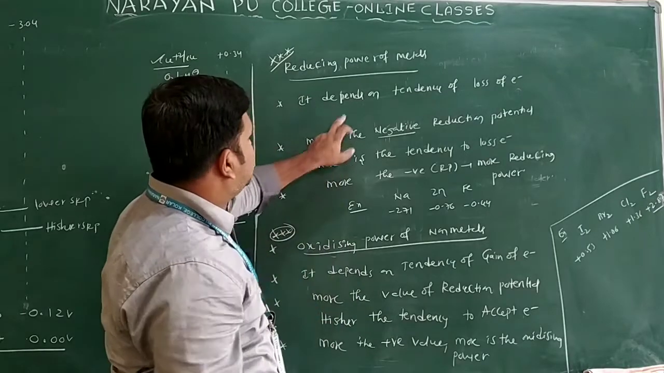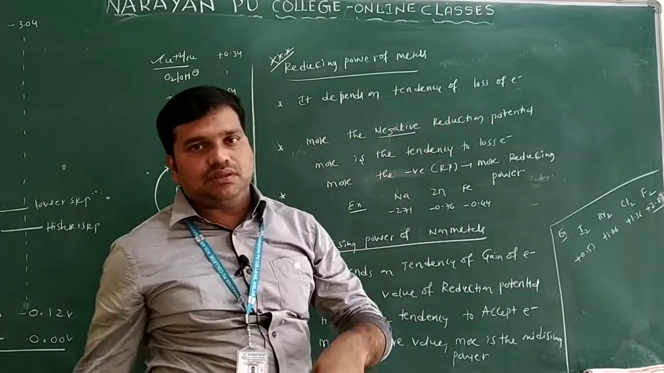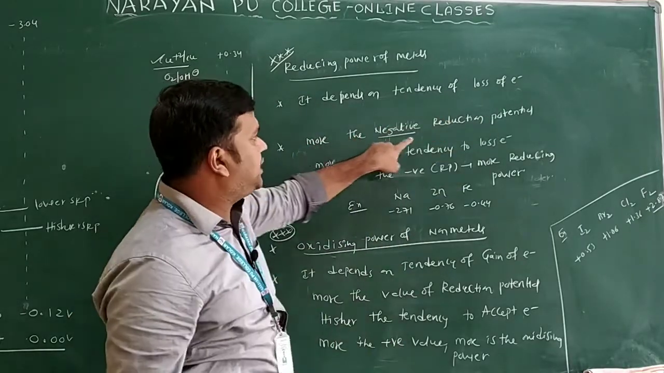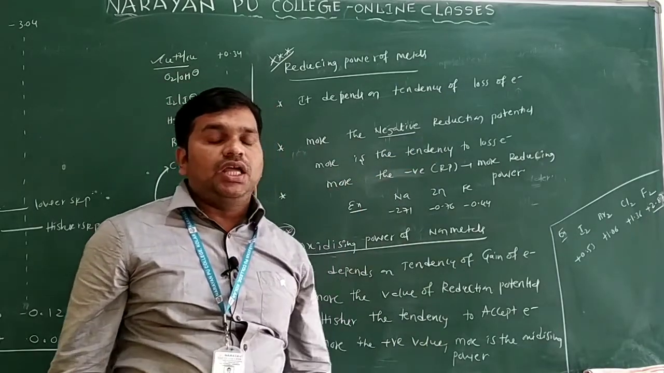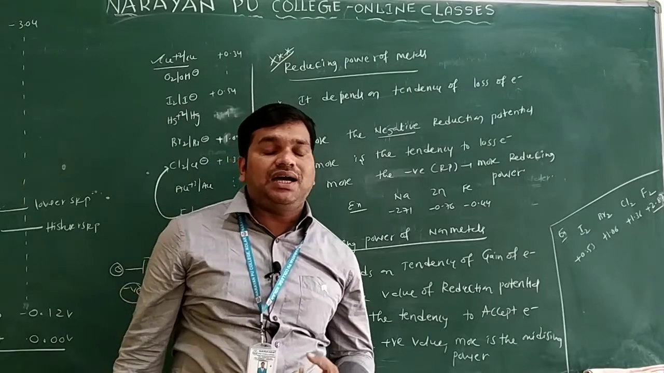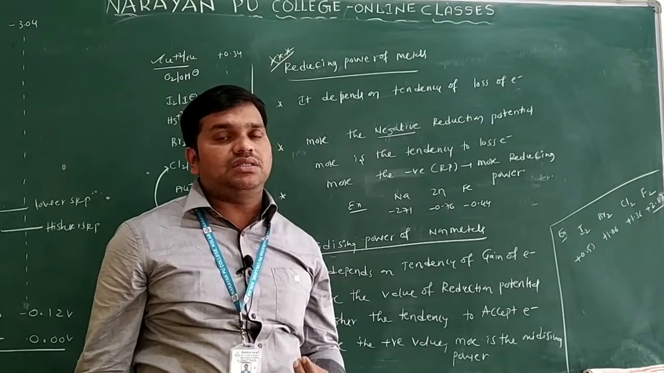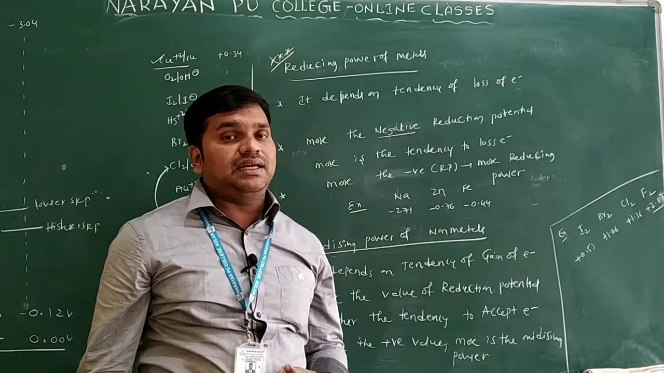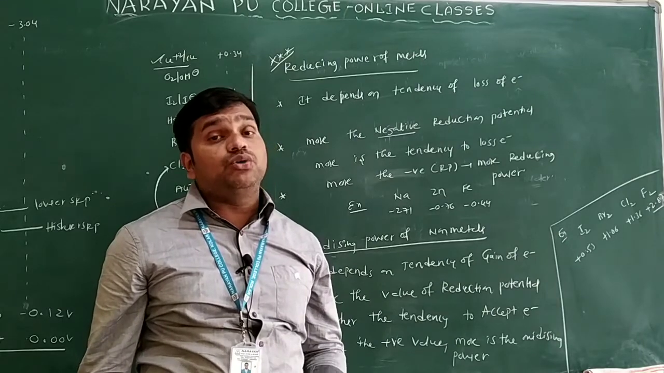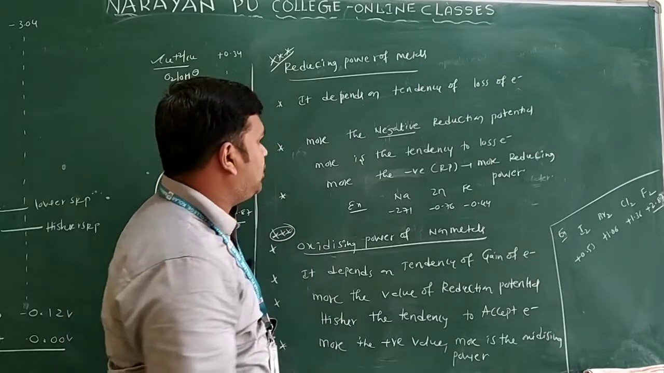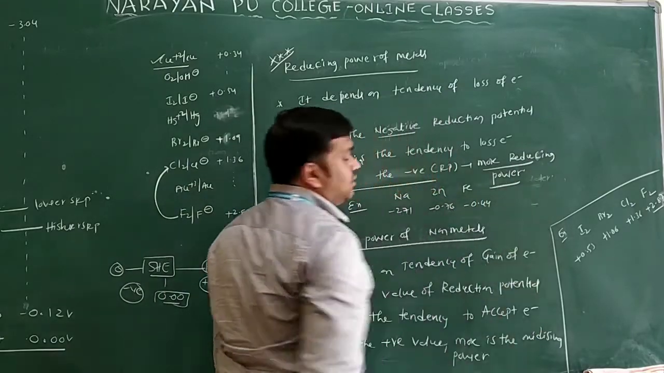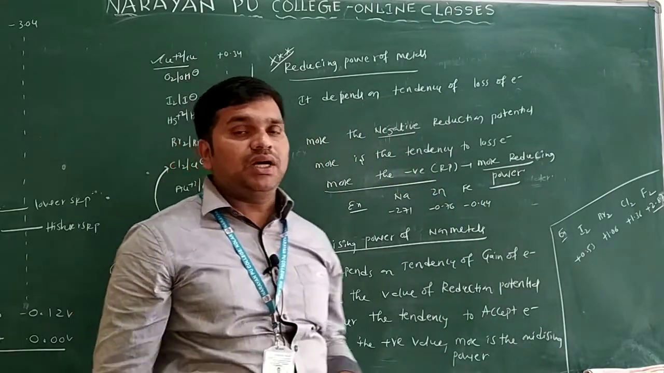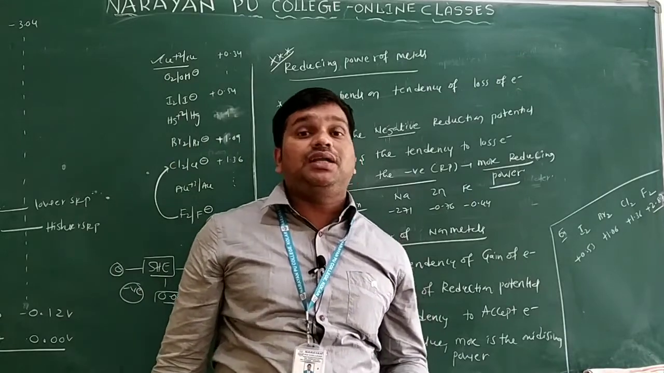So in this case it depends on the tendency of the loss of electrons. I told you that one. The more negative the reduction potential value, the more is the tendency to lose electrons. If metals are given, the metal having the more negative value can act as the metal having more reducing power. I will write here: the more negative the value, the more is the reducing power. As the negative value increases, the reducing power of the metal increases.